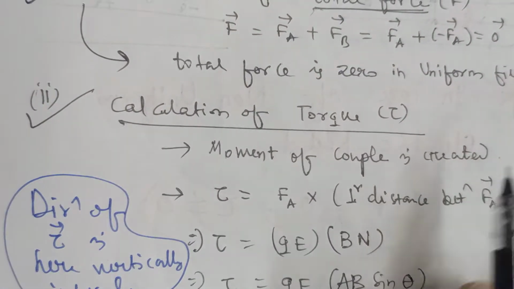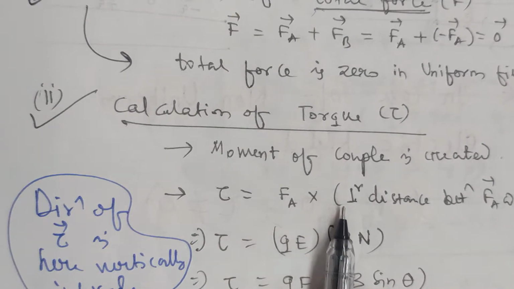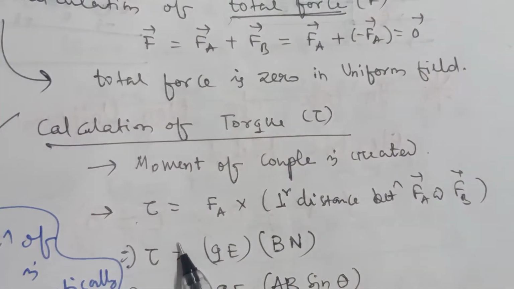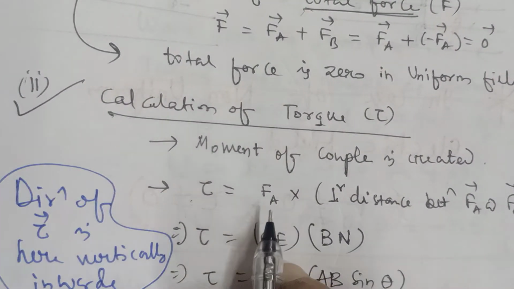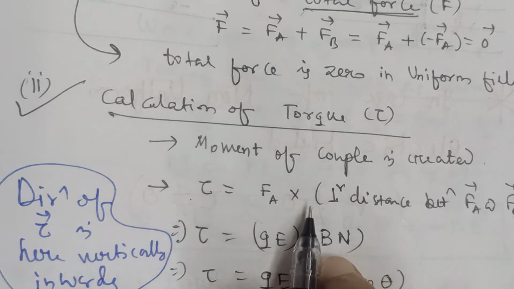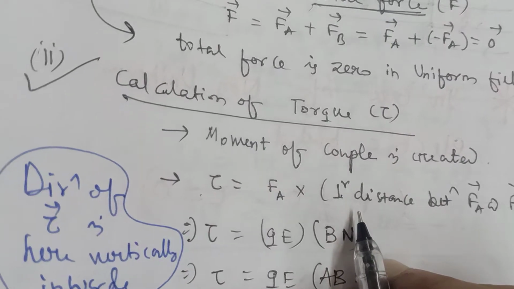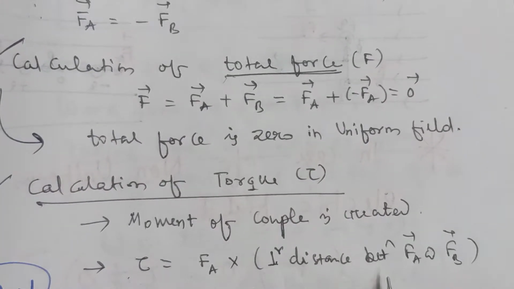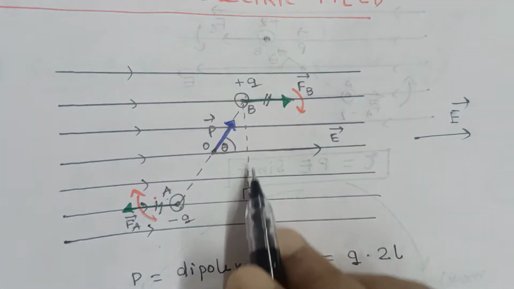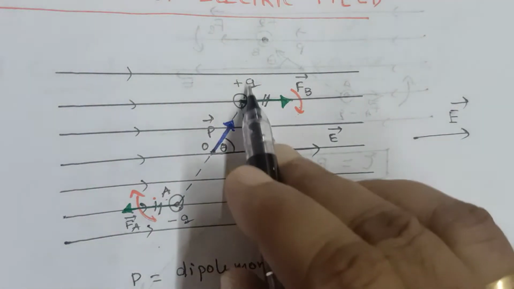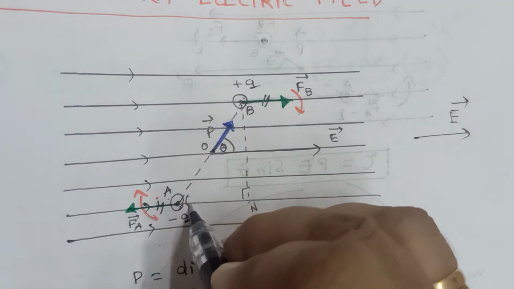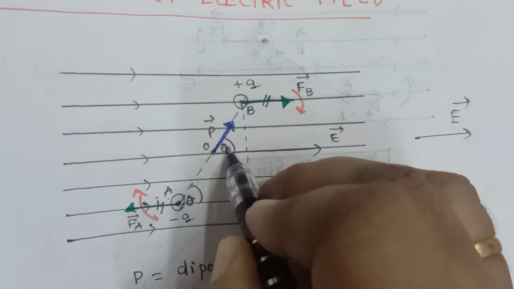There is a formula we have studied in the 11th class in the rotational motion chapter. The formula for the moment of couple or torque is like this. First you take one of the forces, either Fa or Fb. Then you multiply by the perpendicular distance between these two forces. You see the figure here. These are the two forces. The perpendicular distance is Bn. I am drawing a perpendicular Bn. This is a right angle triangle. This angle is theta also.